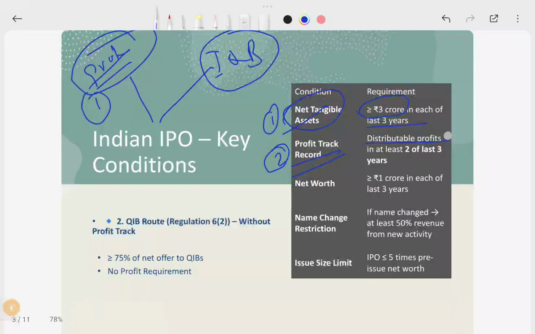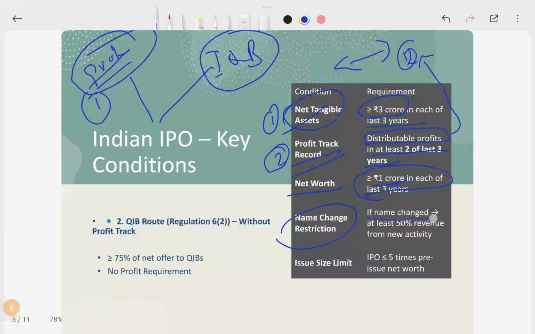Distributable profits, meaning profits available for dividends, should be there for at least 3 years. If you want to go for an IPO, you have to actually earn profits, not just show them, profits eligible for distribution for at least your last 3 years. And the net worth in each of your last 3 years should be more than or equal to 1 crore. And also, the name change restriction.